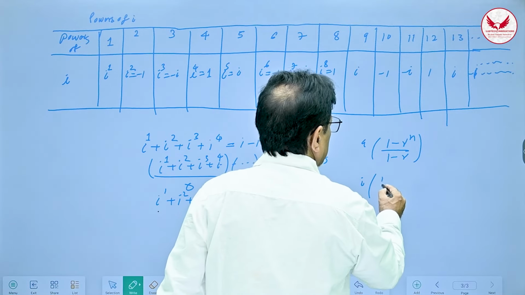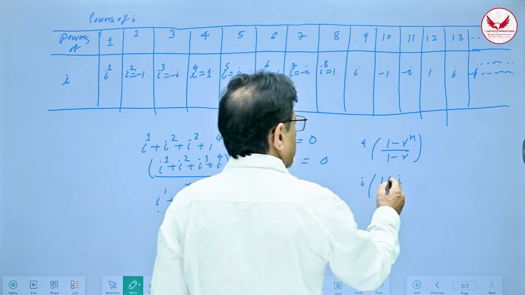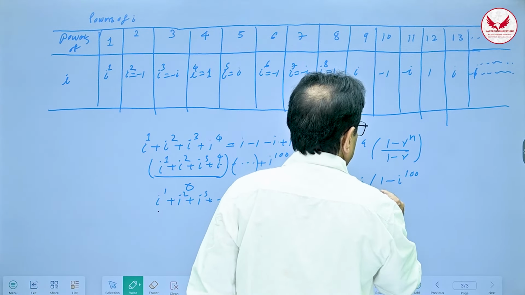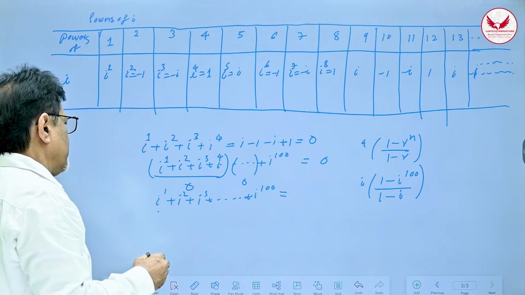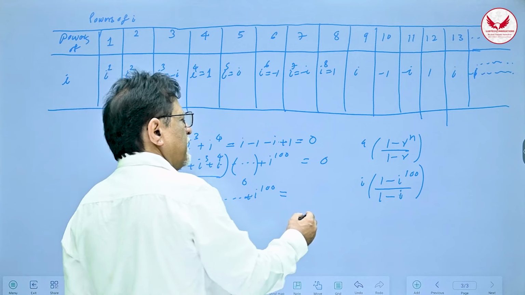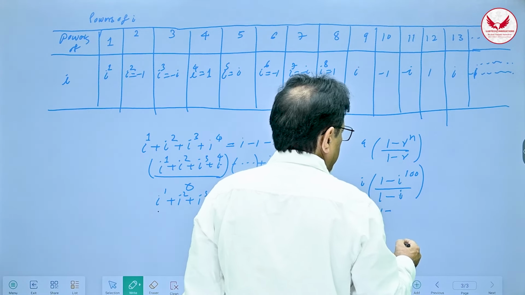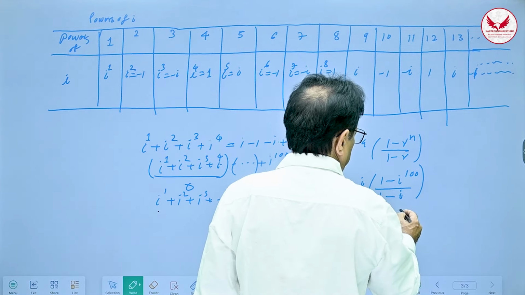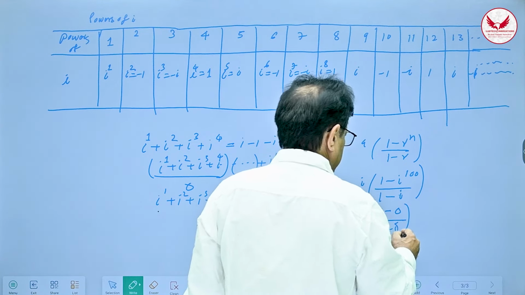And then 1 minus i raised to what? Now there are exactly 100 terms, so it will be 1 minus i raised to 100, right? Divided by 1 minus i again, correct? That is the formula. Now that will mean i into 1 minus i raised to 100. Now i raised to 100, as I explained, is 0. So divided by 1 minus i, correct?